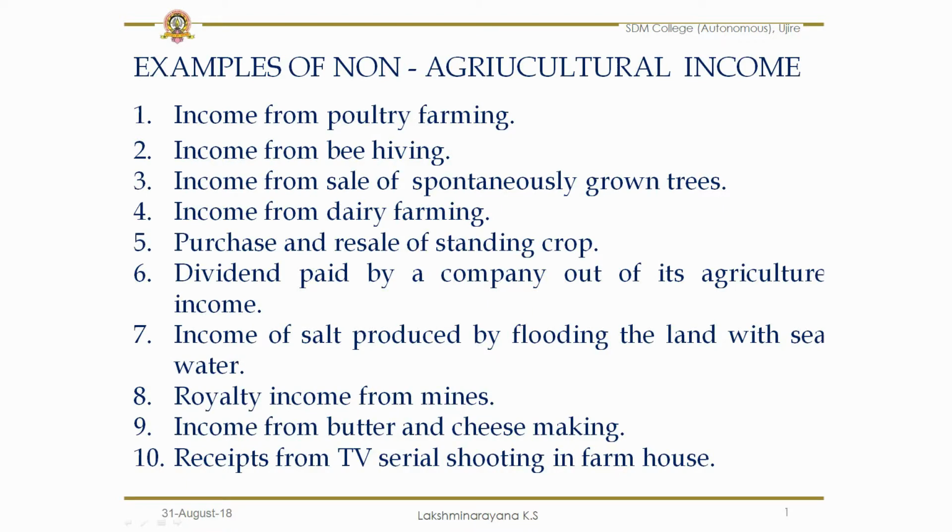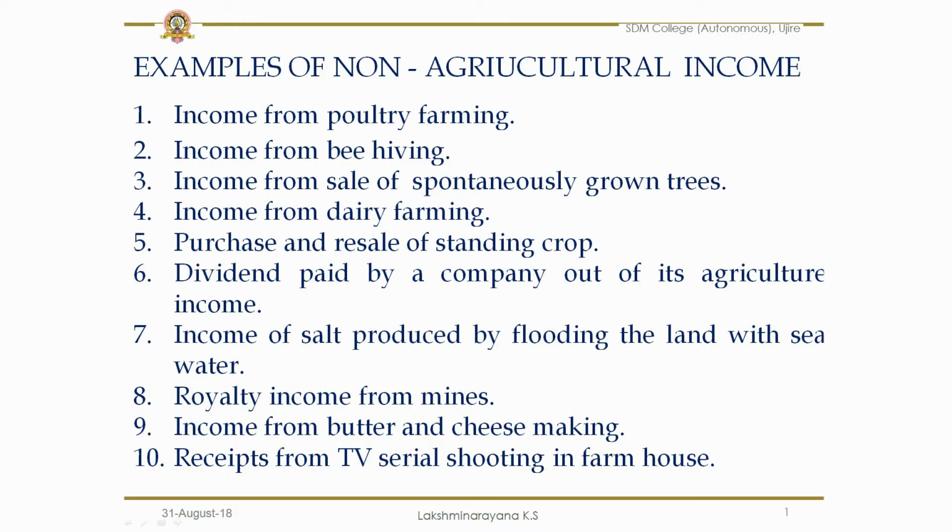Purchase and resale of standing crop, means one is not doing any agricultural activity, but as an intermediary he purchases the standing crop. He purchases and sells the standing crop to a third party, then such income derived cannot be called as agricultural income. Dividend paid by a company out of its agricultural income. Dividend paid to the members of the company out of carrying out agricultural activities is not agricultural income.